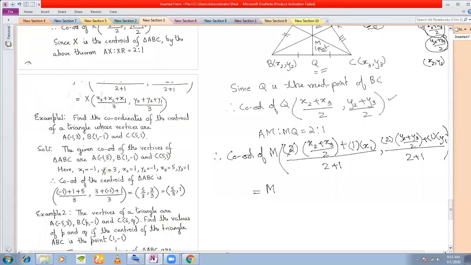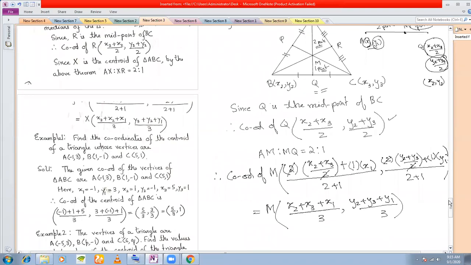What happens? These two cancel. Here these two cancel. You simply get x2 plus x3 because 2 cancel, and 1 into x1 is your x1 divided by 3. And here you have y2 plus y3 plus y1 divided by 3, which is the same as x1 plus x2 plus x3 by 3, y1 plus y2 plus y3 by 3. Okay, so this is how we derive from section formula the coordinates of the centroid of a triangle.